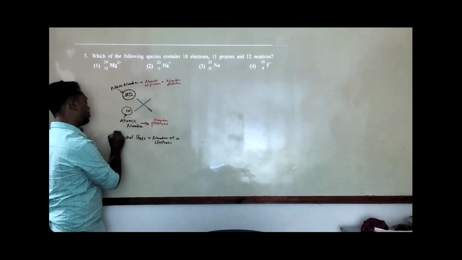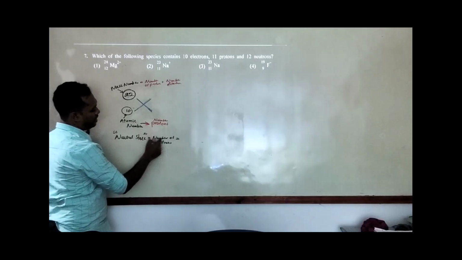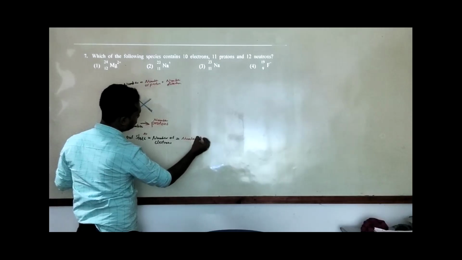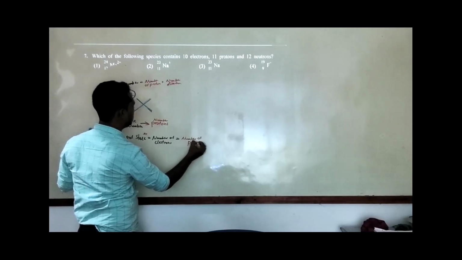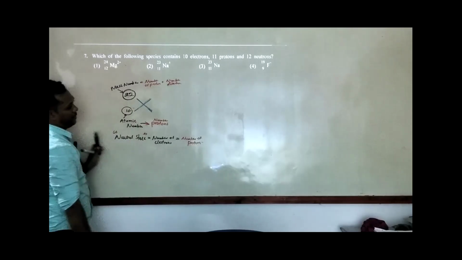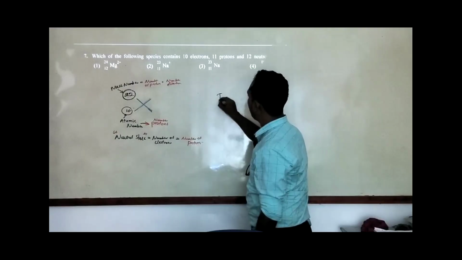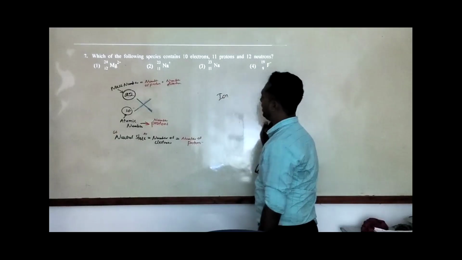In the neutral state, the number of electrons is equal to the number of protons. Okay, but when you consider an ion, that is different.